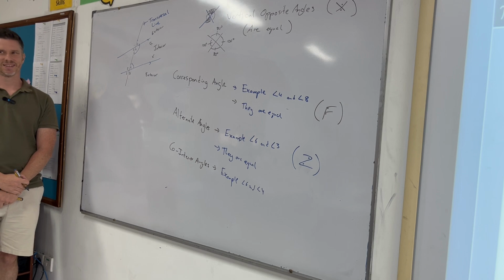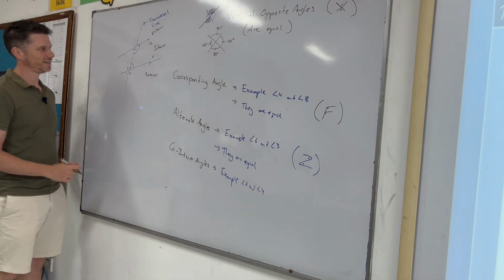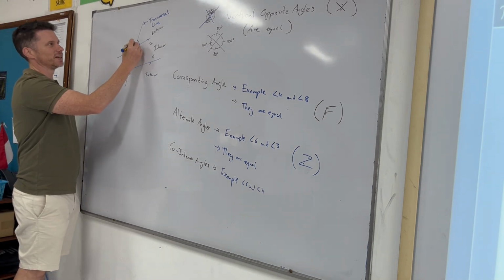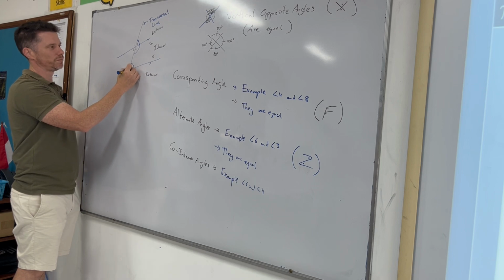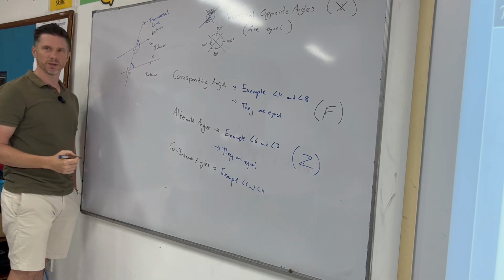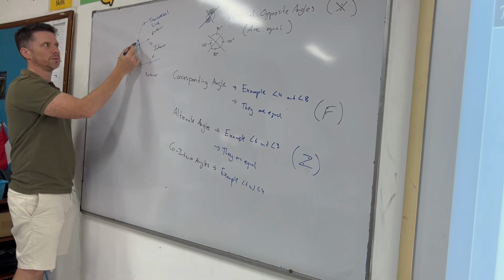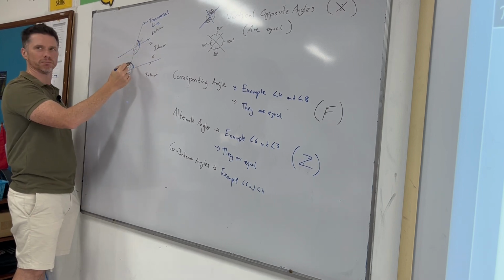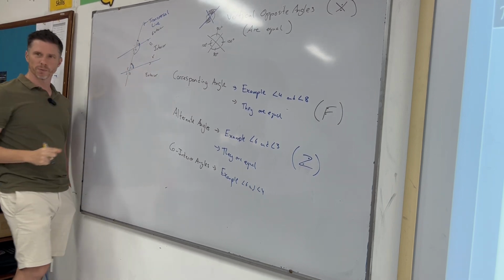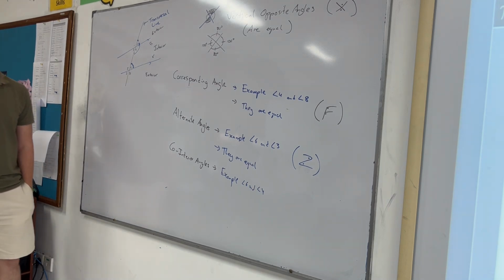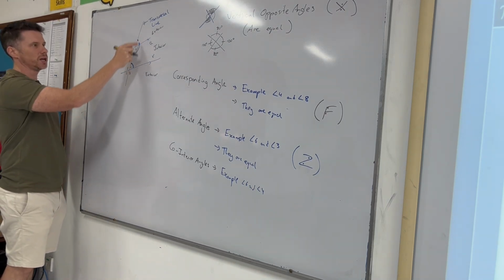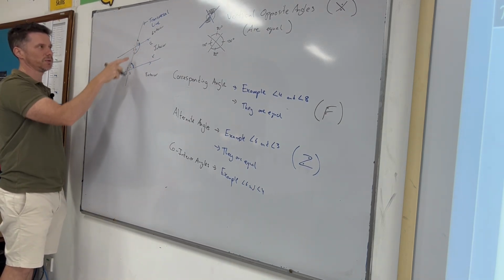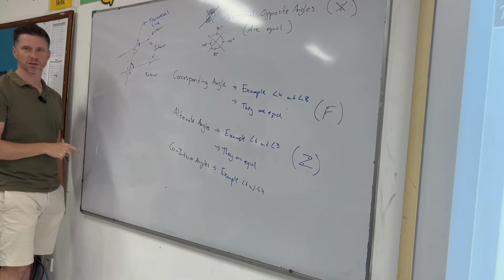Can you tell me why? Because they're like 6... Yeah, we're back to this thing. 6 matches 2. We know that. So if this is the same as 6, then 6 and 4 form a straight line. And if they form a straight line, that adds to 180. 6 and 2 are the same because they correspond. They have to be the same because this line doesn't change direction.